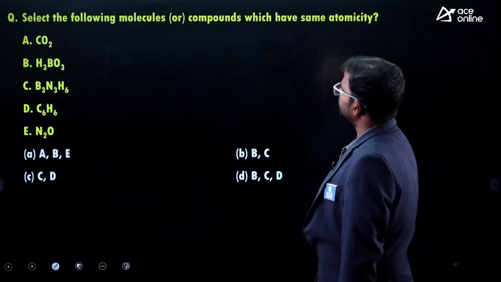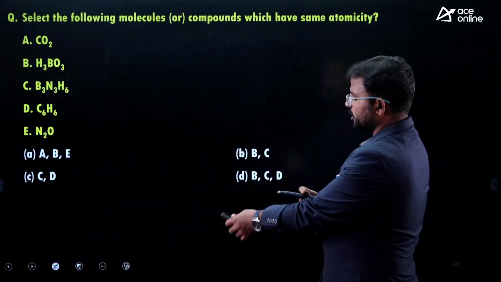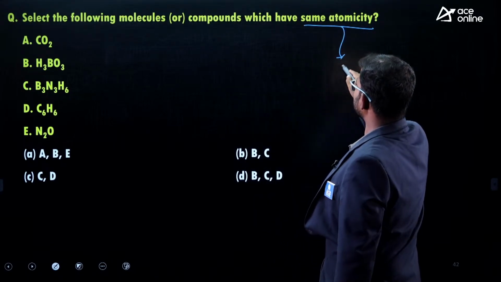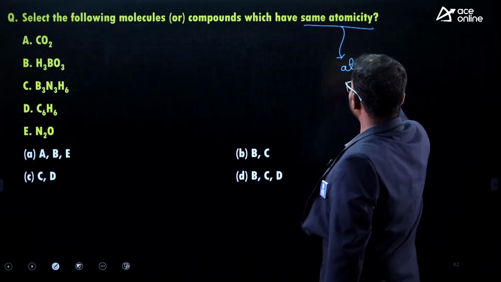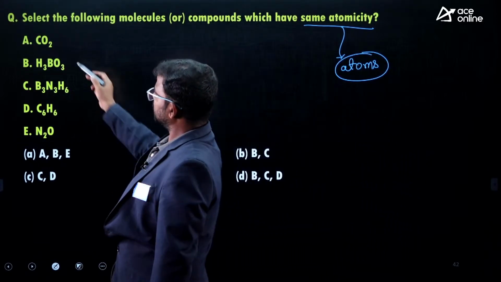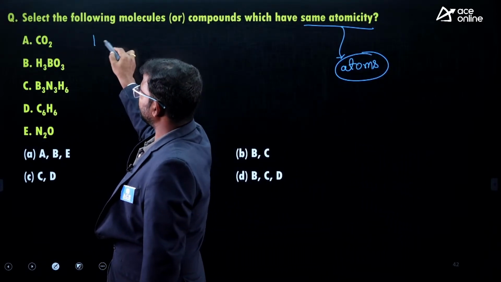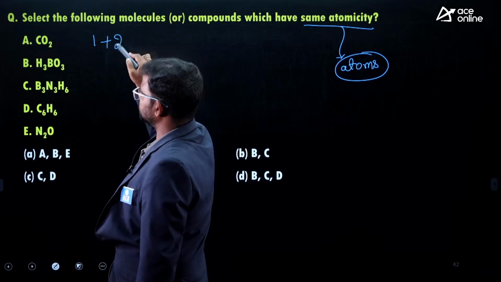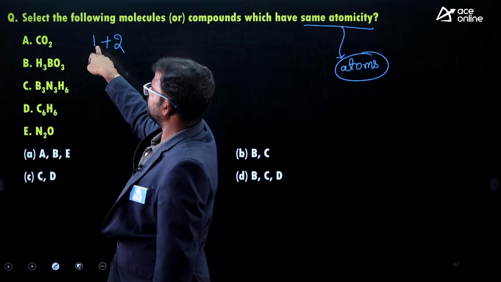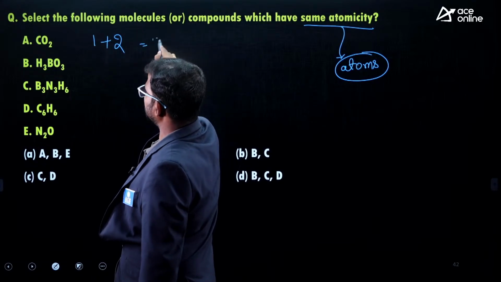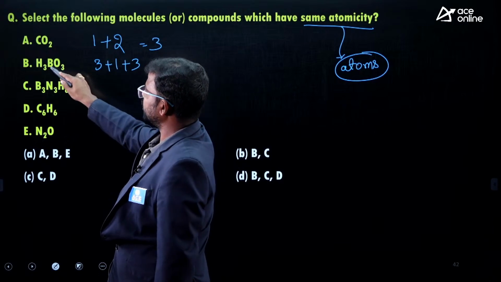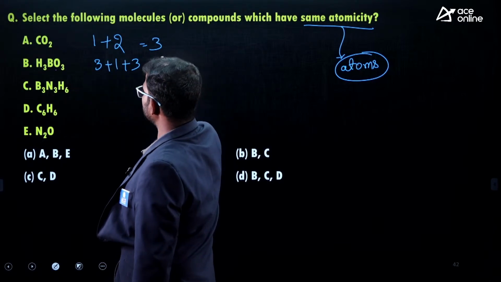Next, select the molecules or compounds having the same atomicity. Atomicity means the number of atoms in a molecule or compound, whatever it is. If you consider carbon dioxide, how many carbons do we have? 1. How many oxygens? 2 oxygens. So 1 plus 2 gives 3. What about the next? 3 hydrogens, 1 boron, 3 oxygens, so 7.